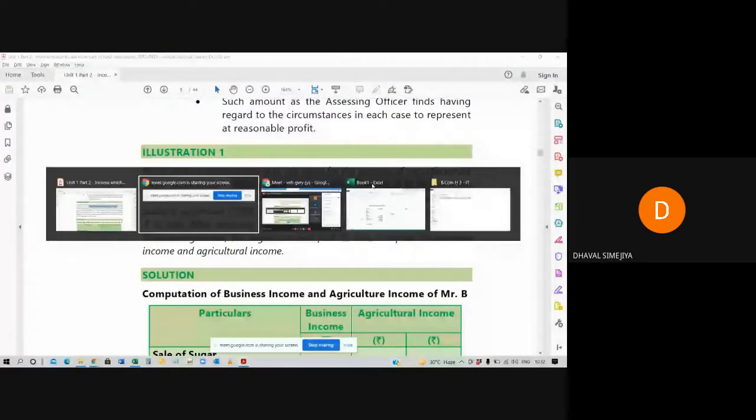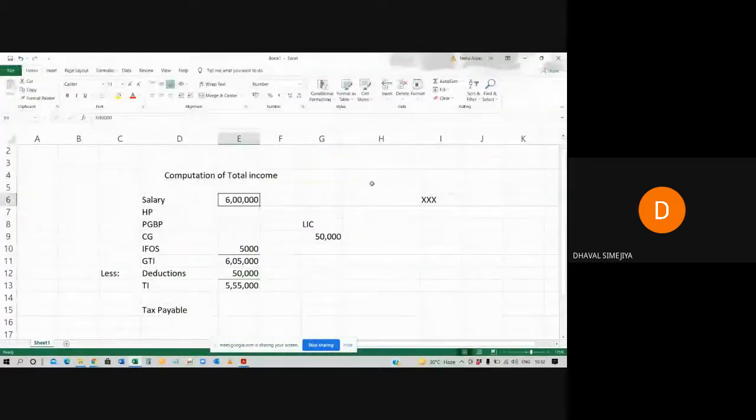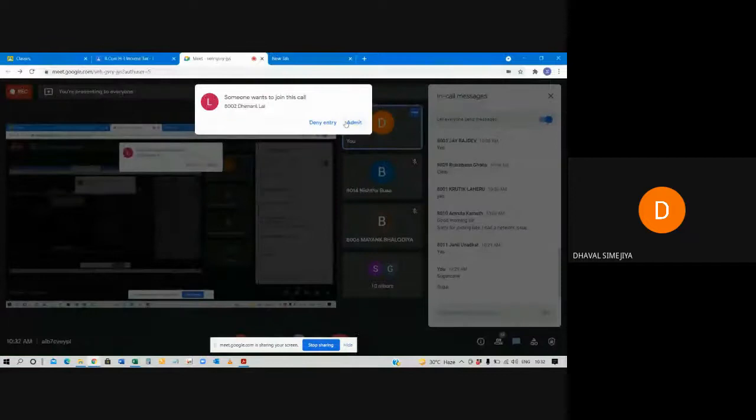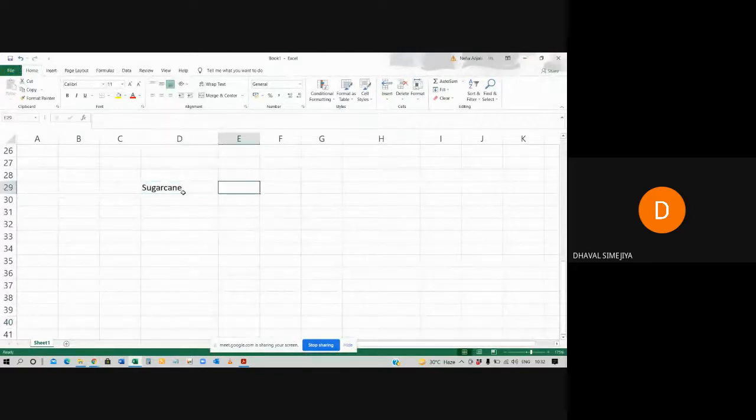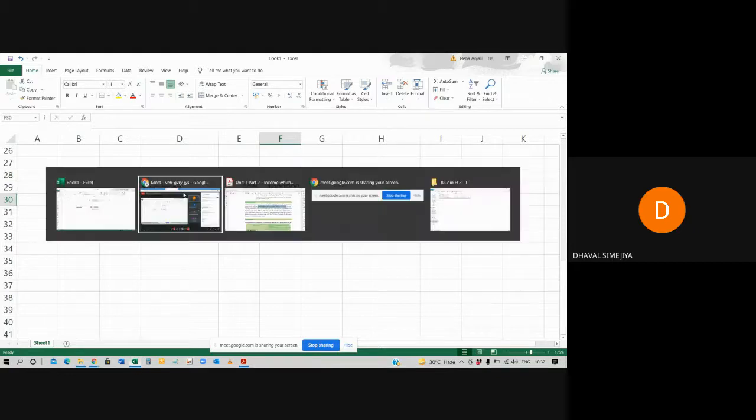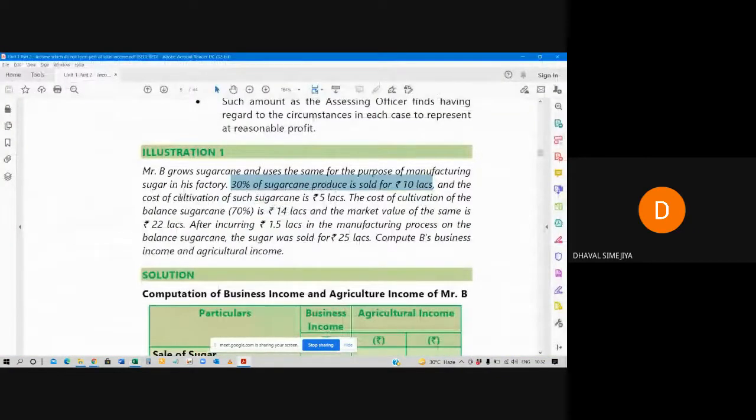So let me write this down over here. And the cost of cultivation of such sugarcane is 5 lakh rupees.